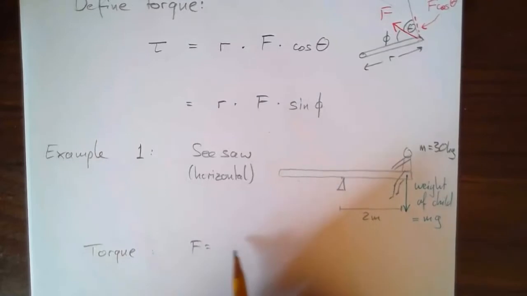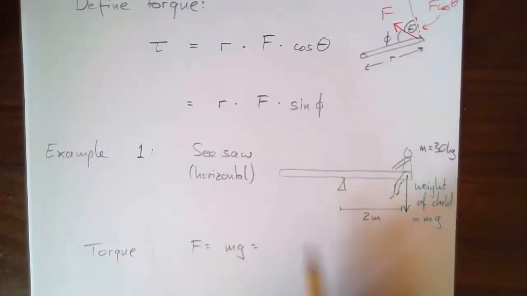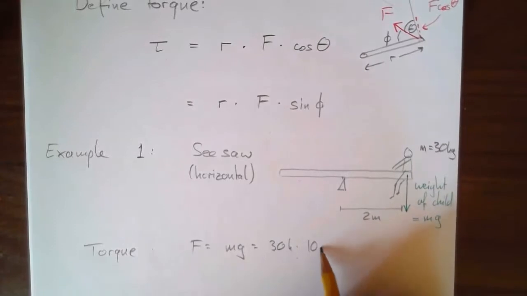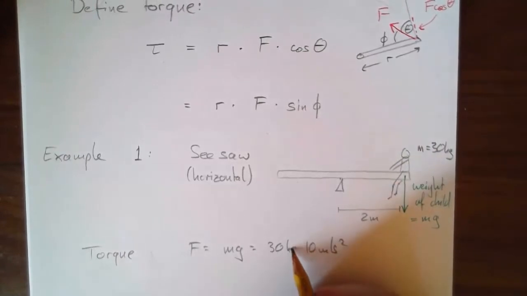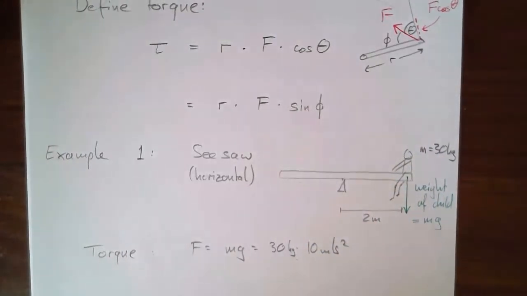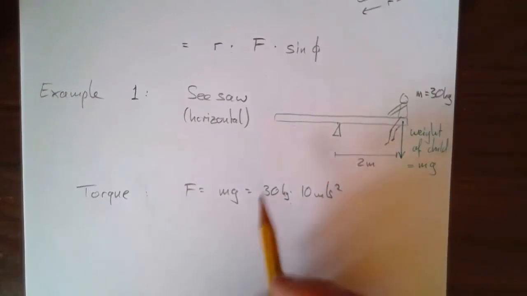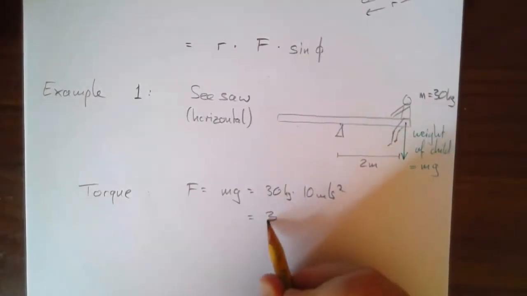So the force is mg, which is 30 kilograms times 10 meters per second squared. I know it's 9.8, but that's just going to make everything more complicated in terms of looking at the numbers. So we're just going to pretend we live on a planet where the acceleration due to gravity is 10. It's close enough. We're lucky in that sense that we do live on a planet where we can make an approximation. If we lived on Mars, where it's something like 3.7 meters per second squared, we'd have a hard time rounding that to anything. But 9.8, let's say it's 10. So what does that make? That makes 300 newtons.